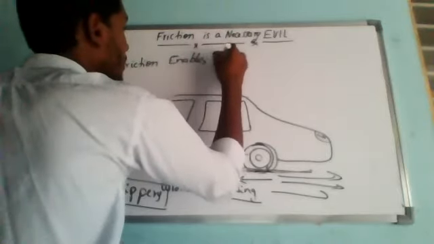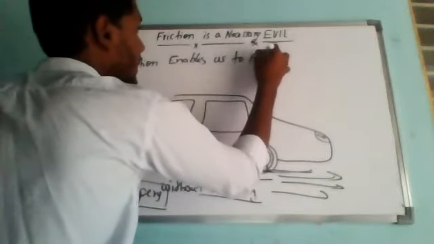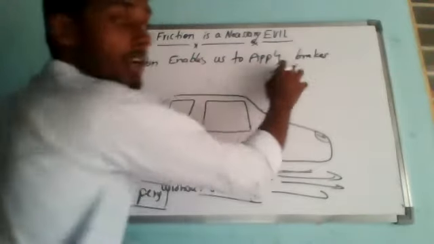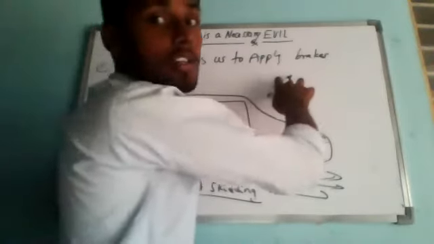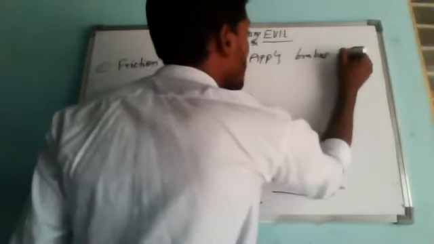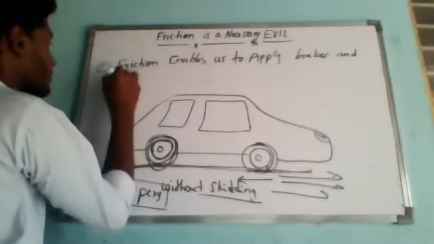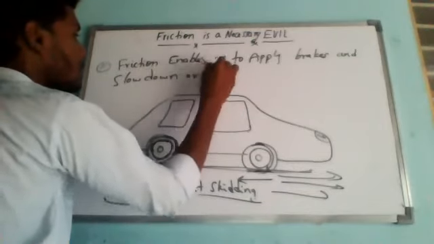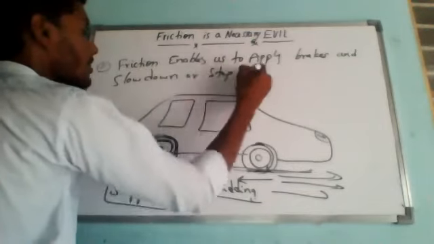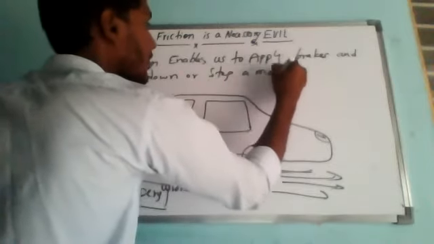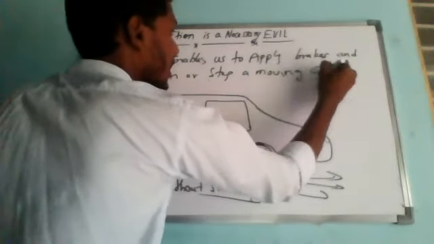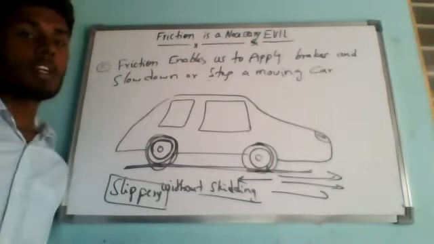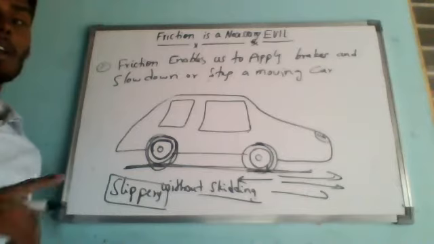Friction enables us to apply brakes and slow down or stop a moving car, bicycle, or some vehicle. You just imagine, so what is going to happen? The brakes of a car work by friction only.